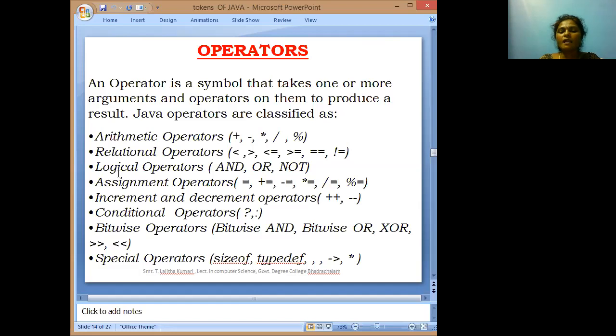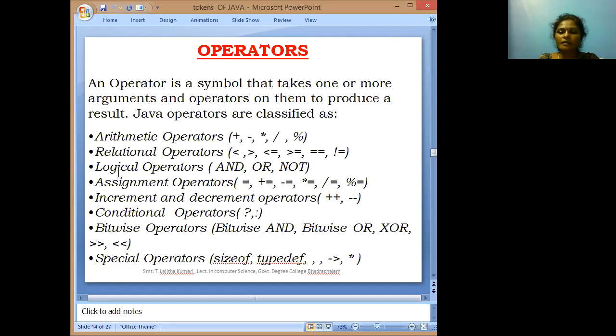Next one is the logical operators. Logical operators are used for combining two or more relational operators. Relational operators compare two or more variables, while logical operators combine the relational operators. What are the logical operators?